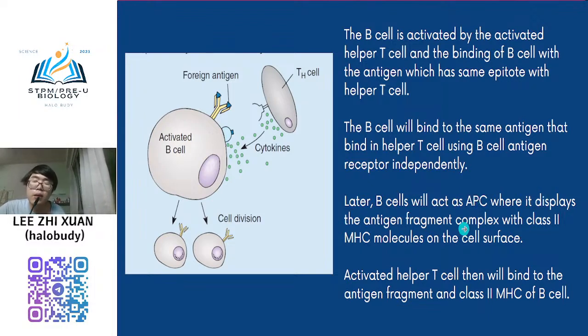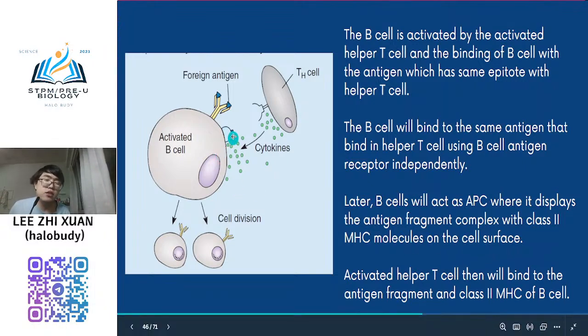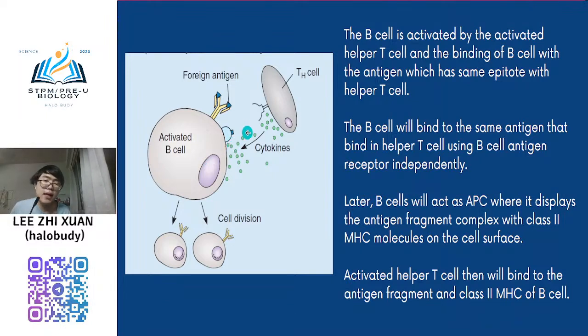It displays the antigen fragment with class 2 MHC molecule. Also class 2, not class 1. Just now, the cytotoxic T cell was class 1. This one is class 2, similar to what you see in the macrophage. What happens in the macrophage, you just copy and paste to the B cell. It will bind with the class 2 MHC complex on the cell surface. So your activated helper T cell will bind to the antigen fragment and class 2 MHC of your B cell. Understand? Okay.